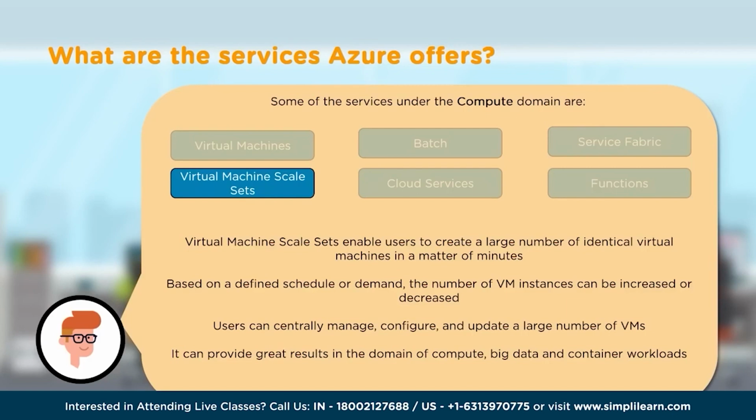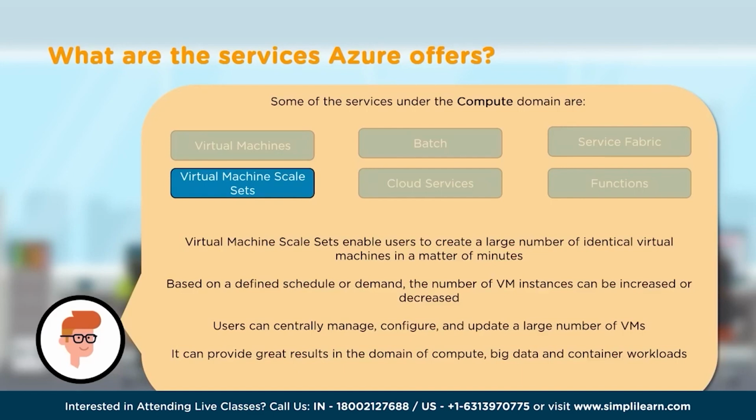The resources needed on a Monday morning are not the same as would be required on a Saturday or a Sunday morning. All right. And even within the day, the resources that would be needed at the beginning of the business hours are not the resources that would be needed at noon, or after 8 or 9 in the evening. So the demands could vary in the environment, and this scale set helps us take care of the different infrastructure requirements at different schedules throughout the day, throughout the week, throughout the month, or could be throughout the year as well.